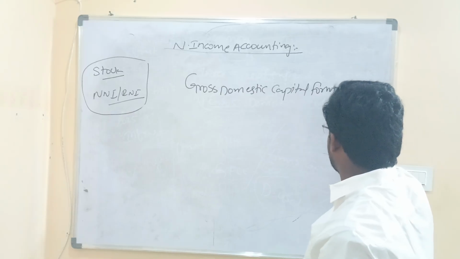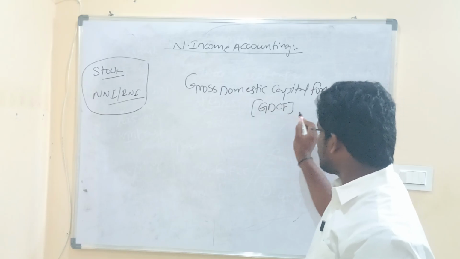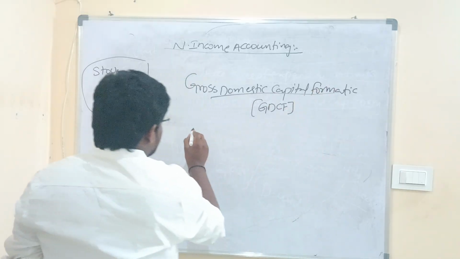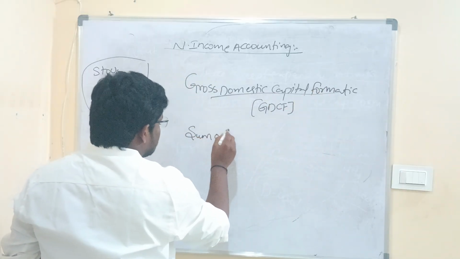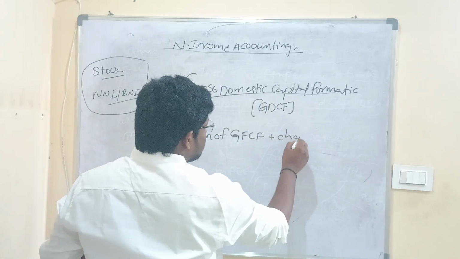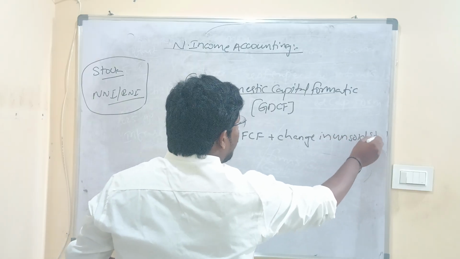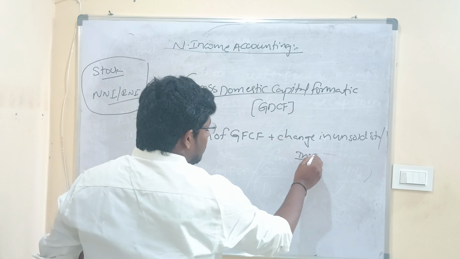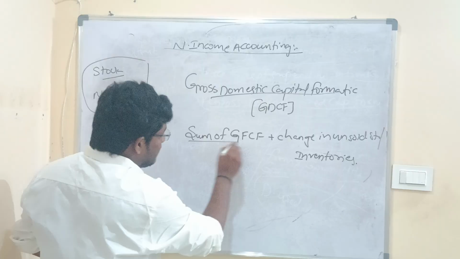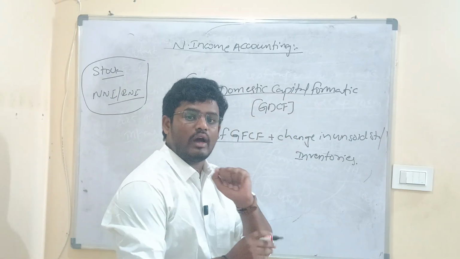Gross domestic capital formation is referred to as GDCF. So what is this GDCF? GDCF simply refers to the sum of GFCF plus change in unsold stock or inventories.